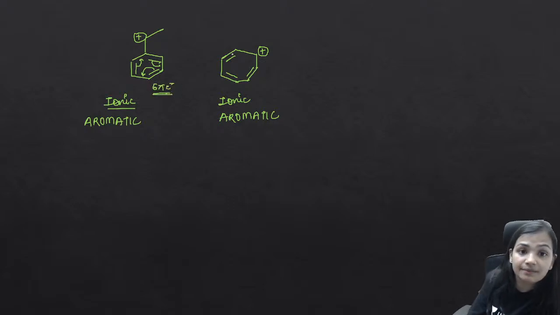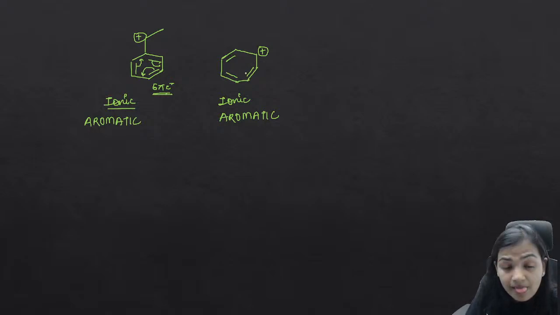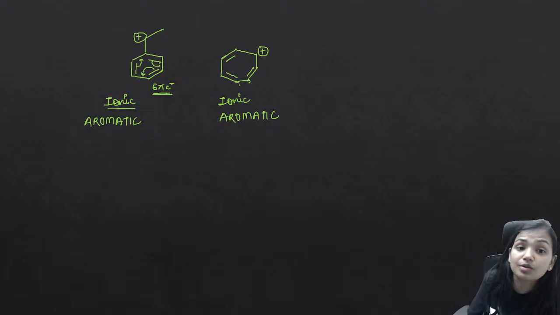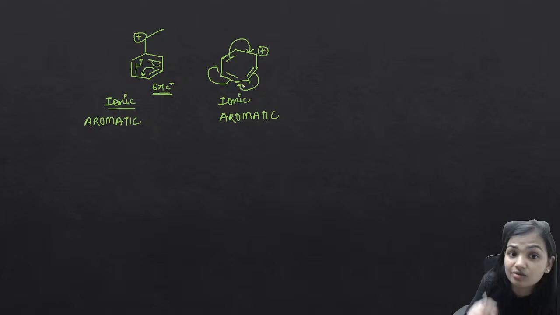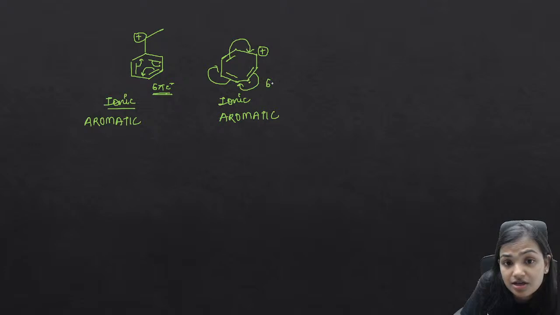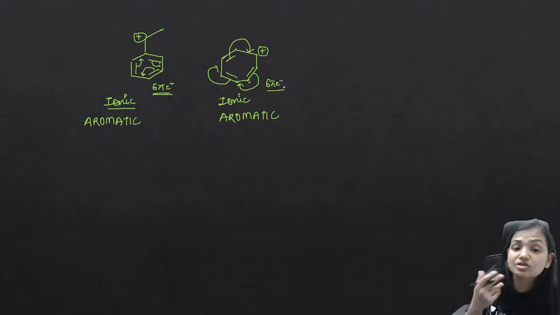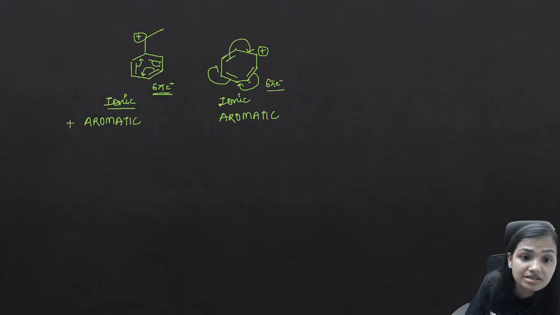Yes, it is aromatic. And in this particular molecule, here also this is a closed cyclic ring. There also we have planarity. Every carbon is sp2 hybridized. The third point is that here also we can see the delocalization of pi electrons. There is also a complete delocalization of pi electrons, and this also has 6 pi electrons. So because of the 6 pi electrons, it is also obeying the Huckel rule. This is also aromatic. So this is ionic plus aromatic.